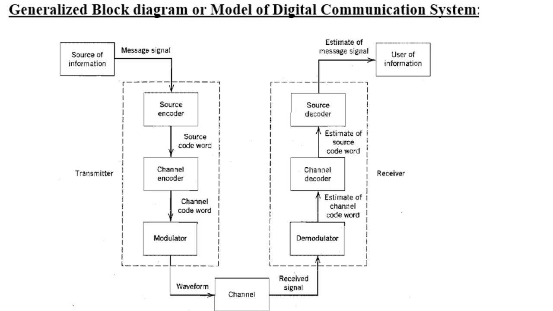So in a digital communication system, the functional blocks of the transmitter and receiver starting from the far end of the channel are paired as follows. That is, first pair is source encoder decoder, second pair is channel encoder decoder, and third pair is modulator and demodulator. Now we will see the working of these pairs. So the source encoder removes redundant information from the message signal and is responsible for efficient use of the channel. The resulting sequence of symbols is called the source code word.